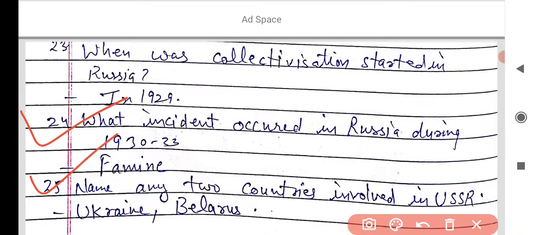And the last major point of today, for your revision purpose, is: name any 2 countries involved in the USSR. You learned that there were many countries involved in the Russian Empire, and you can write Belarus, Ukraine, etc.